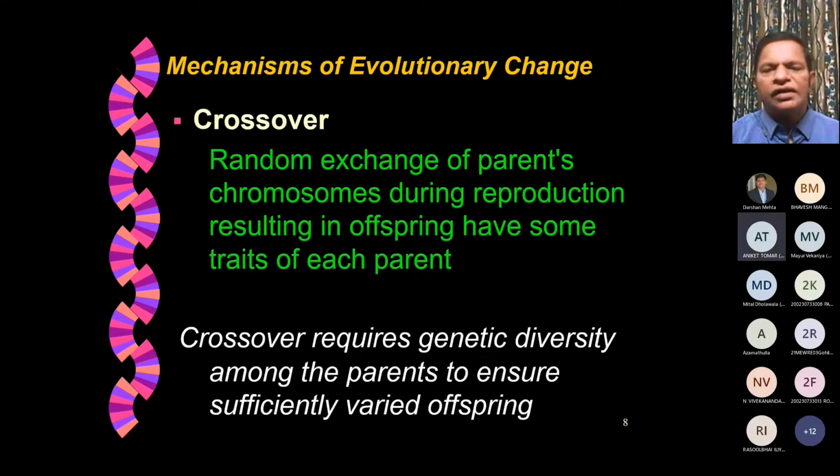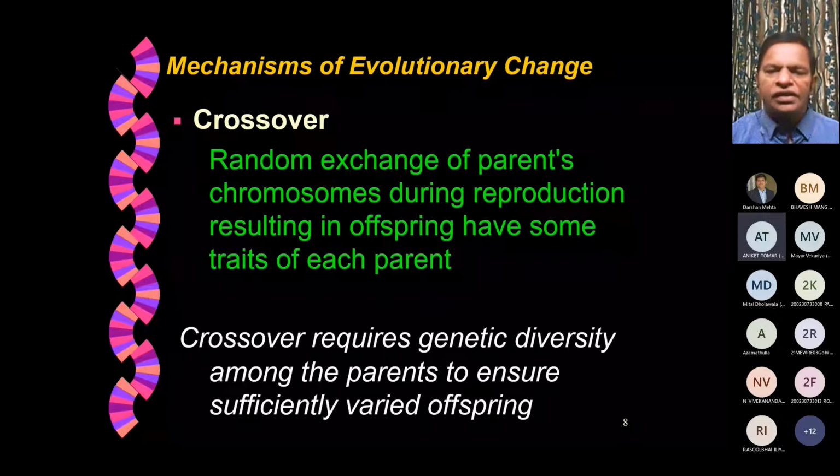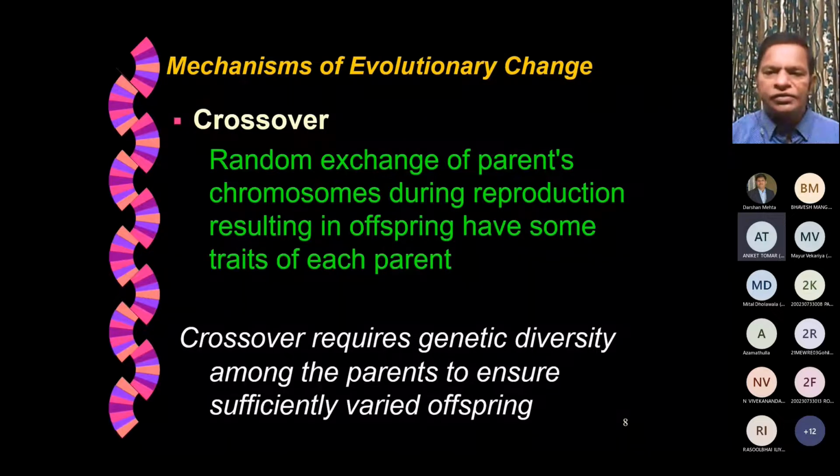In that context, we use two or three interesting mechanisms for evolutionary change. You remember, if there is no change, all human beings would look alike, or all creatures would look alike, but there is a change. Why is that change taking place? Because of evolution. And what is causing that? One or two aspects that I can mention here. One is crossover. This is random exchange of parents' chromosomes during reproduction, resulting in offspring having some traits of each parent.